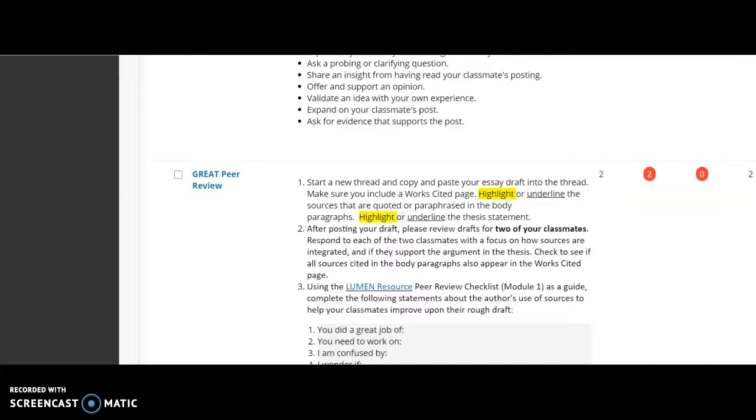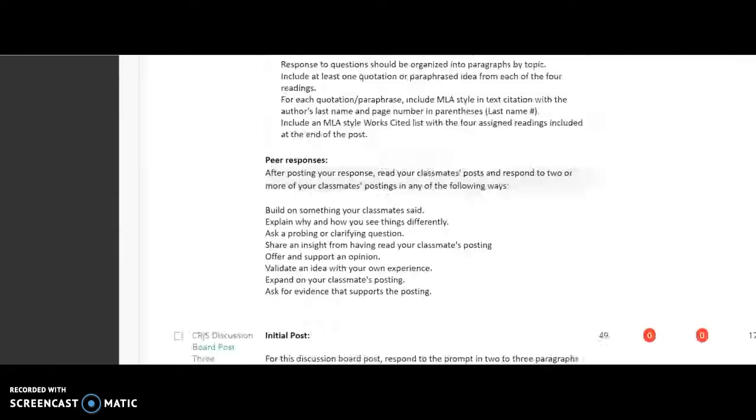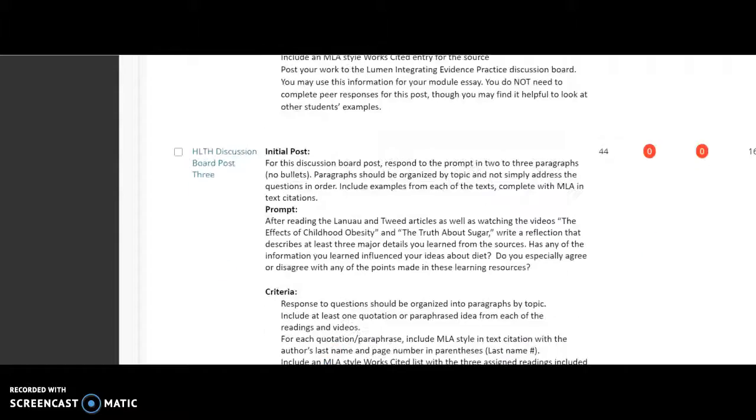You may respond to your classmates by letting them know what they did a great job of, what they need to work on, what you're confused by, or what the information reminds you of, or what it makes you think of. Please post your essays on the discussion board, and then finally you will submit the final draft of your essay